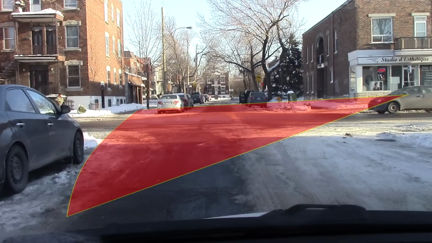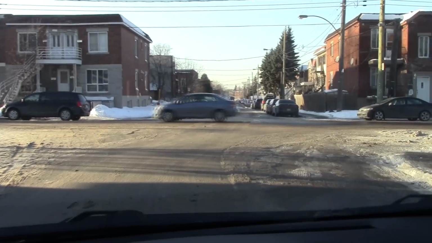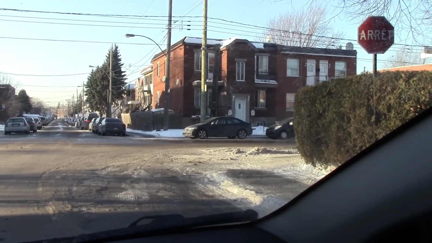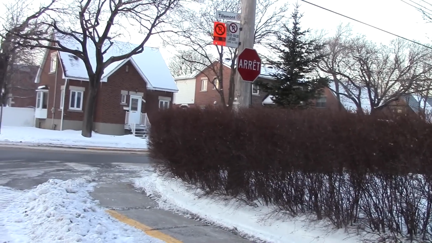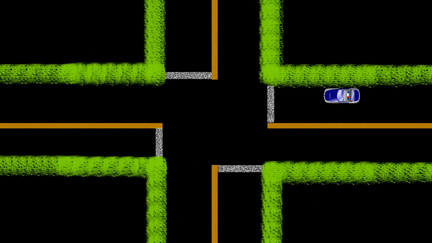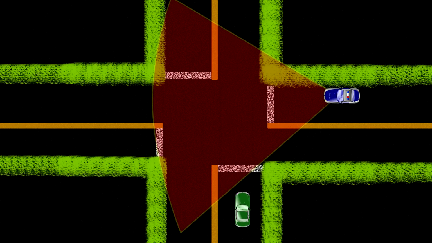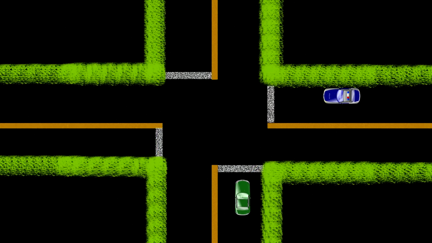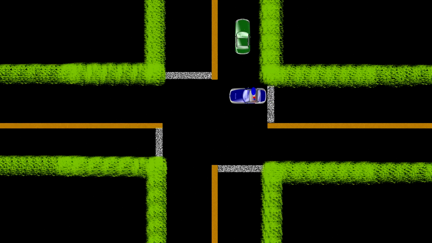But here's another reason why. Something for which people get tickets quite a lot, especially in residential areas where there are a lot of trees or bushes at intersections. If there's a police officer checking the intersection to see if people do their stops properly, they might not see you if you stop too far behind the line. So when you go, since you'll be moving at a moderate speed, it'll look like you didn't do your stop.